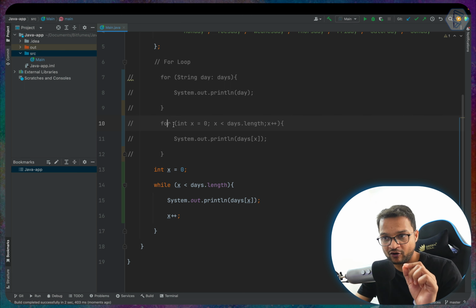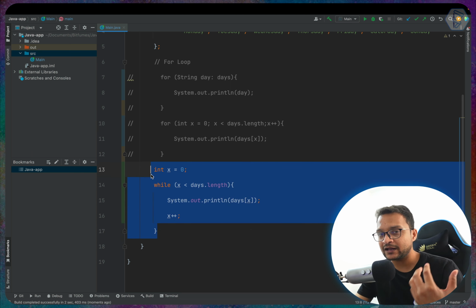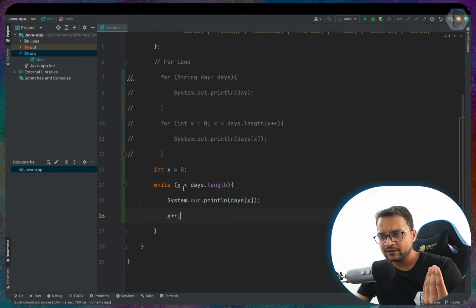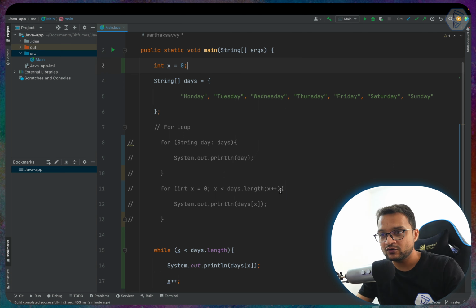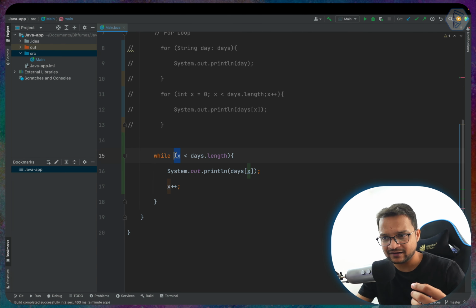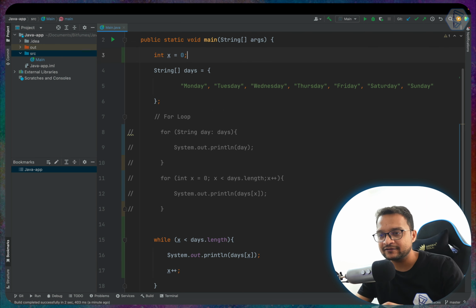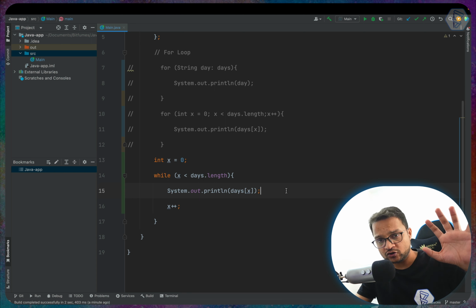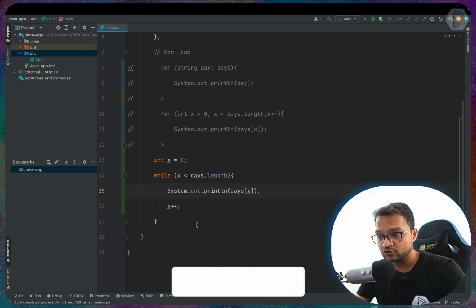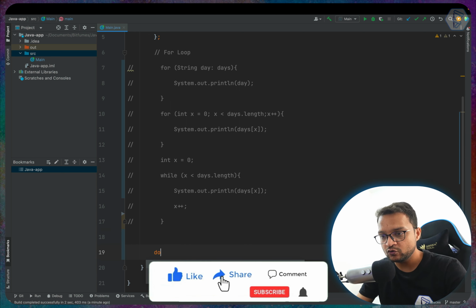So now the for defines the variable, condition, and increment together. But here maybe sometimes you forget to increment, or maybe you will wonder where the variable is defined. Suppose I have defined int x equal to 0 at the top, then you are using x here, and then you will say where did I define it. So in a sense while is good, in a sense while is bad, but it totally depends upon you which loop you want to use.